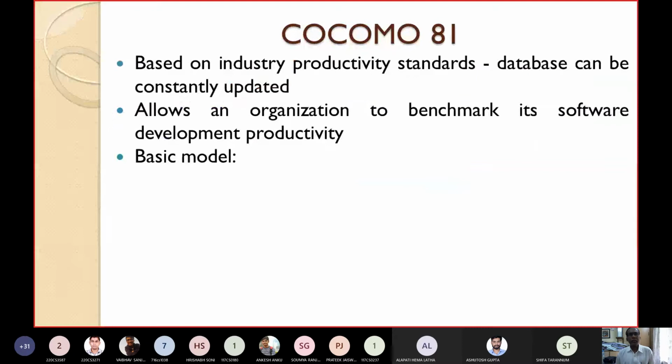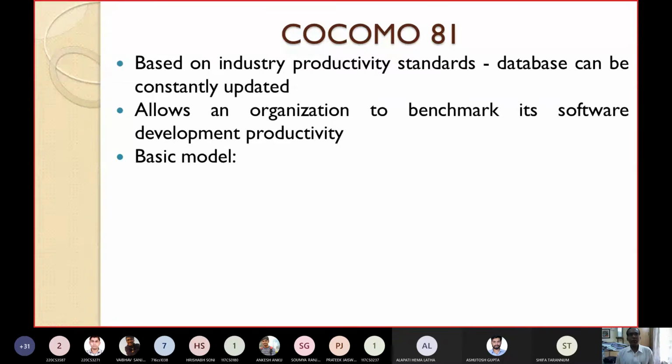COCOMO 81 was based on industry productivity standards where the database can be constantly updated. Database needs updating, otherwise the old data will remain. COCOMO 81 is also known as the basic COCOMO model.